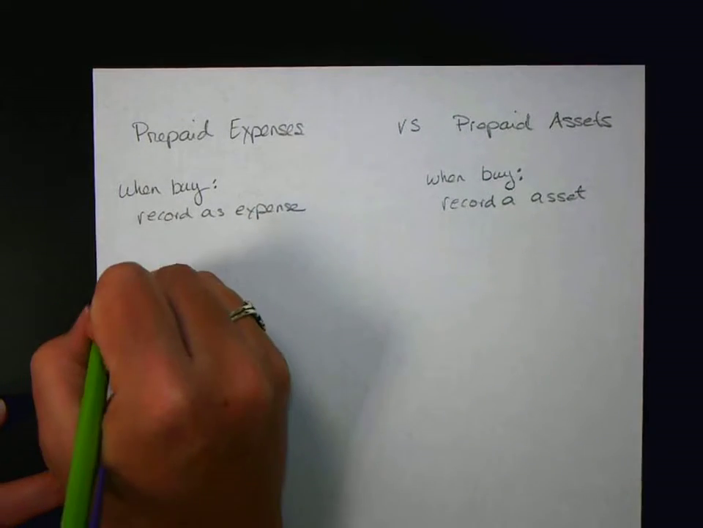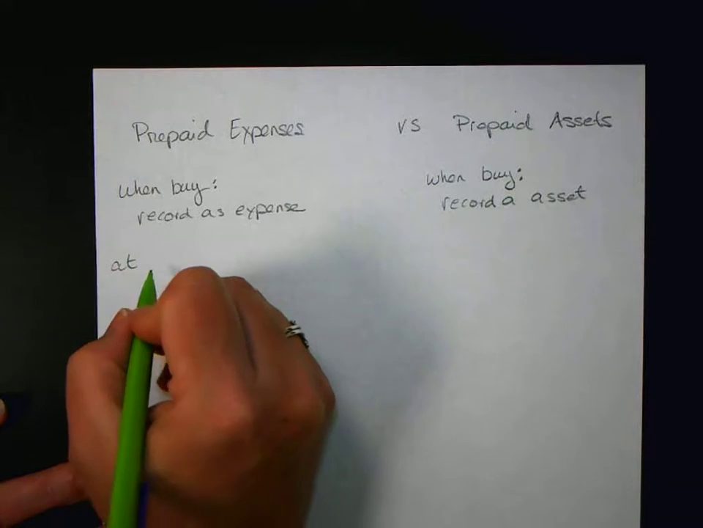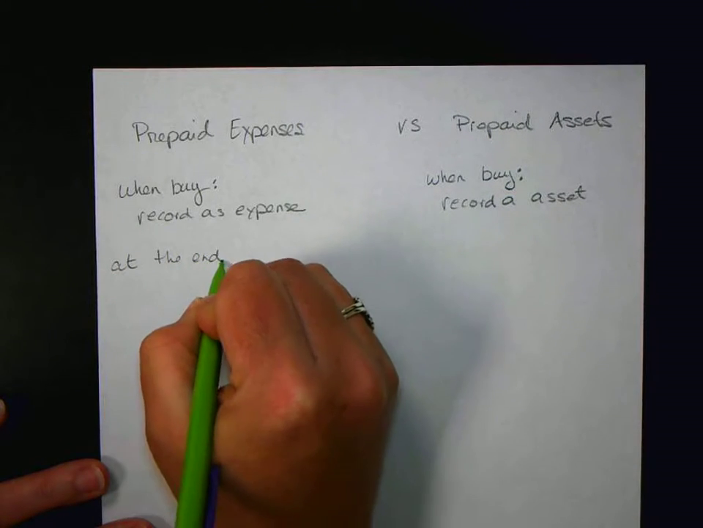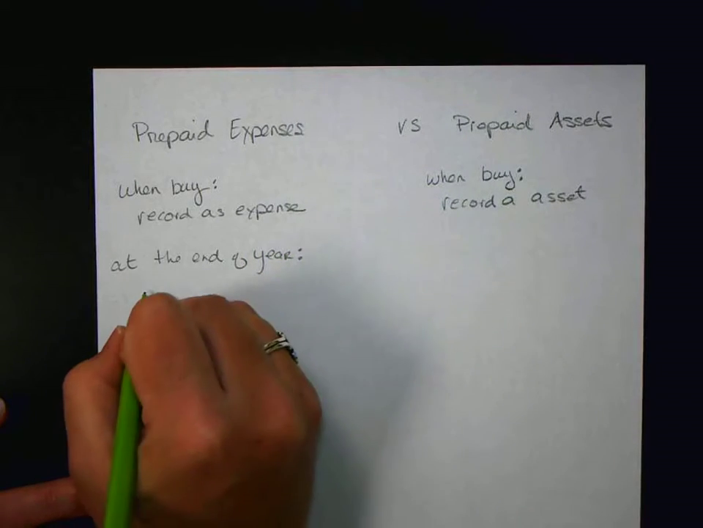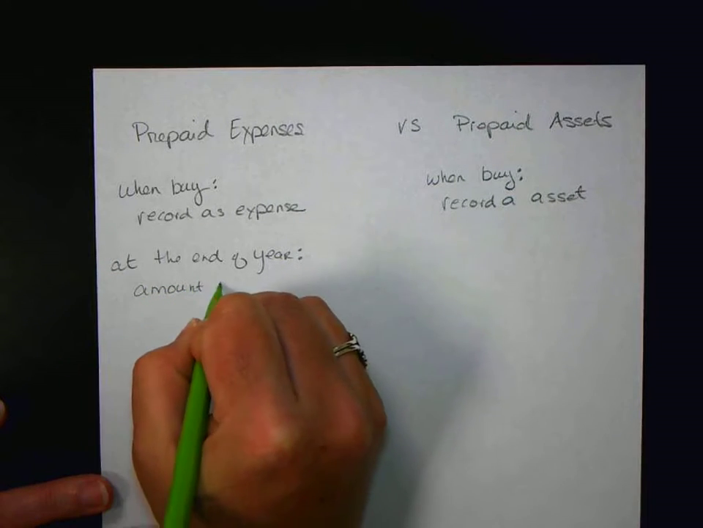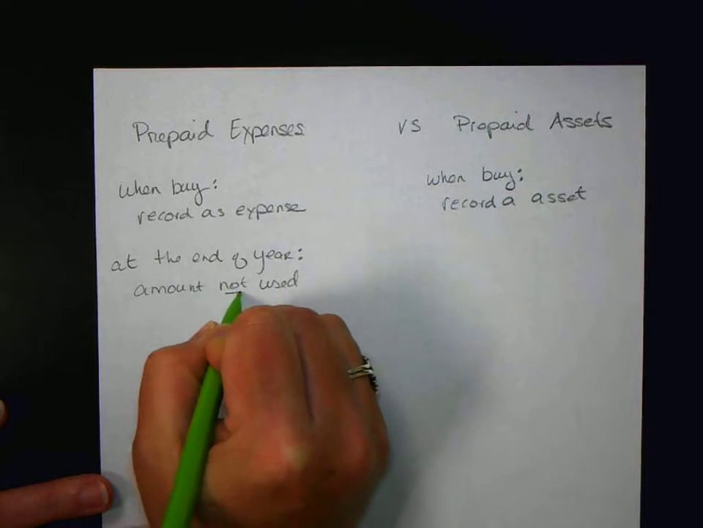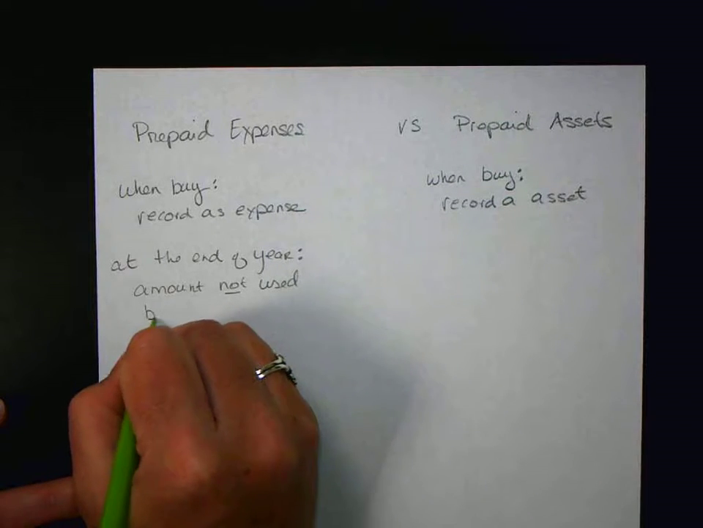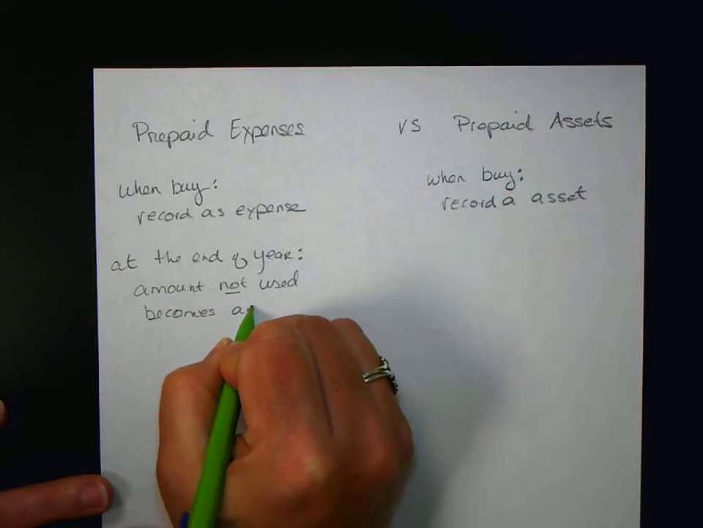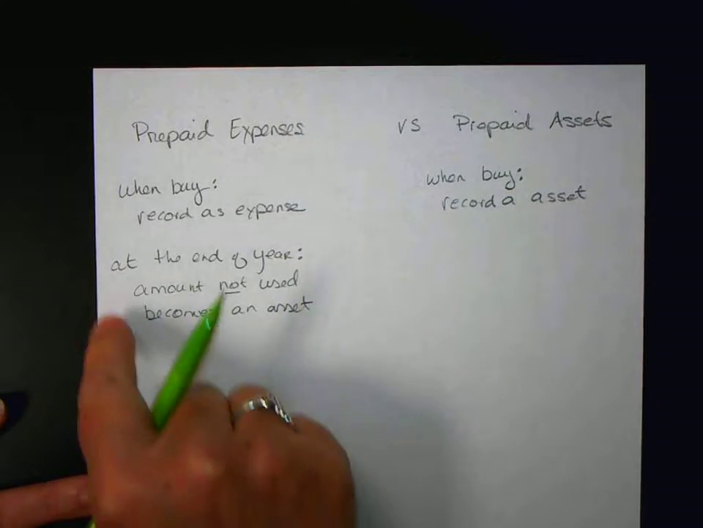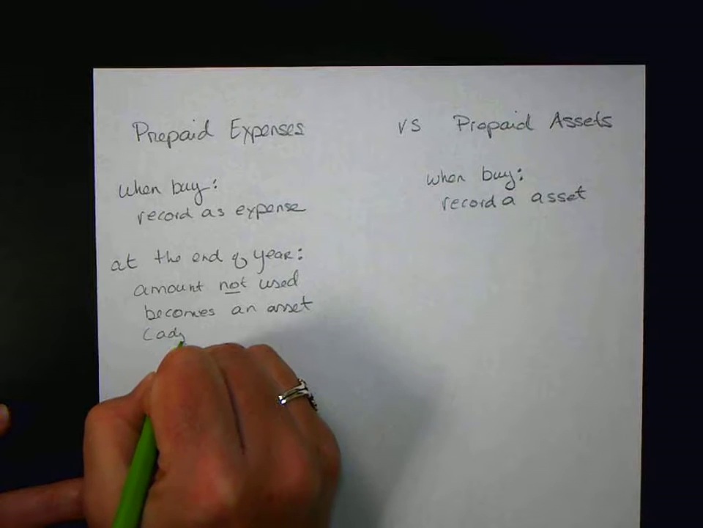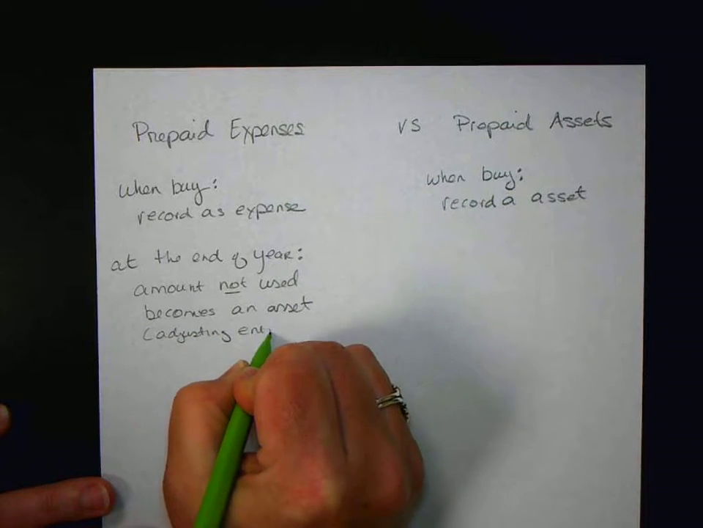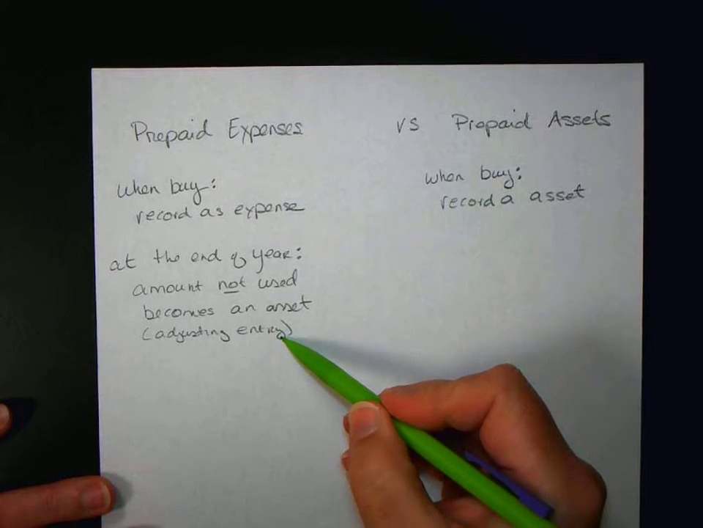Okay, and then for the prepaid assets, at the end of the year, we look at the amount not used, okay, the amount not used, and that becomes an asset. Okay, and this is when we move it to the asset account. This is an adjusting entry. Okay, let me put that in here. This is the adjusting entry. Okay, this is the initial entry. This is the adjusting entry.